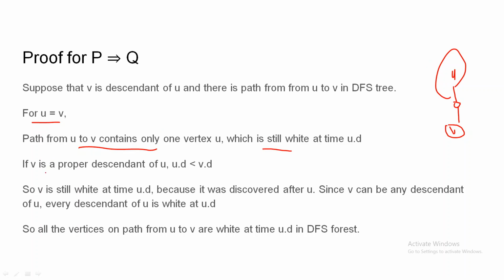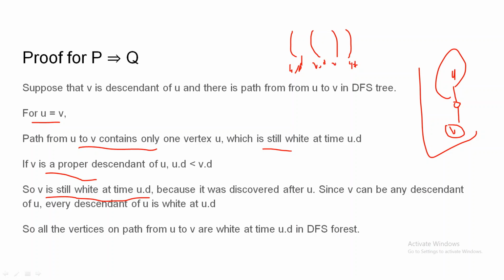If we say that V is a proper descendant of U, then we can say that V is still white at the time u.d, because we have assumed that V is a descendant of the U. So by the parenthesis theorem, this is u.d, the discovery time of U. This is u.f, the finishing time of the U. This is v.d, discovery time of V, and v.f, finishing time of the V.